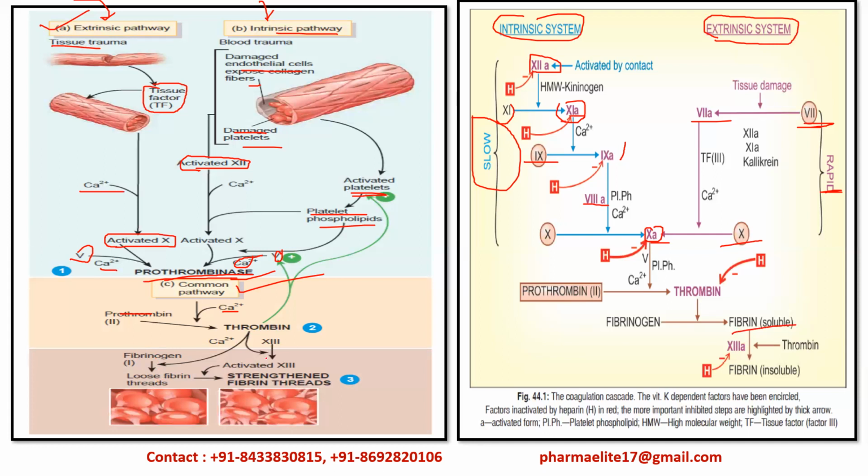You can see here. And then the 13th factor, that is the fibrin stabilizing factor, which will strengthen the fibrin threads, will get activated and it will strengthen the fibrin threads. Hence the loose fibrin threads will be converted into strengthened fibrin threads. So this is the process which is involved in clotting or blood coagulation.